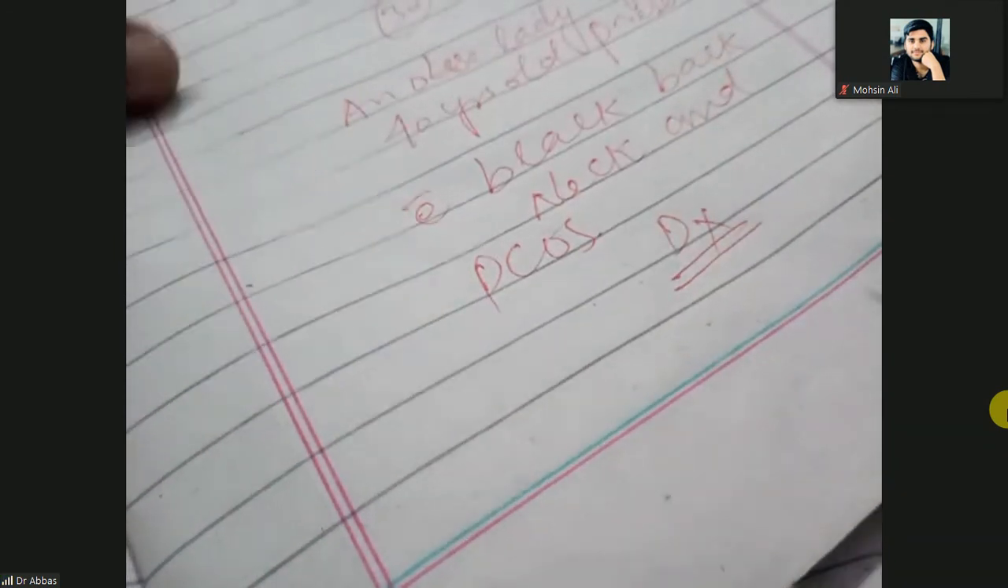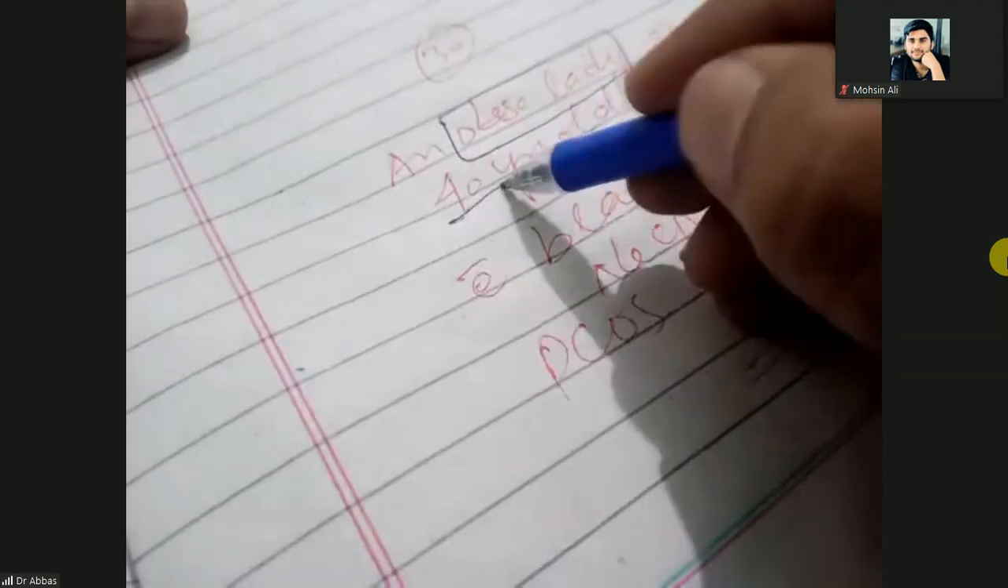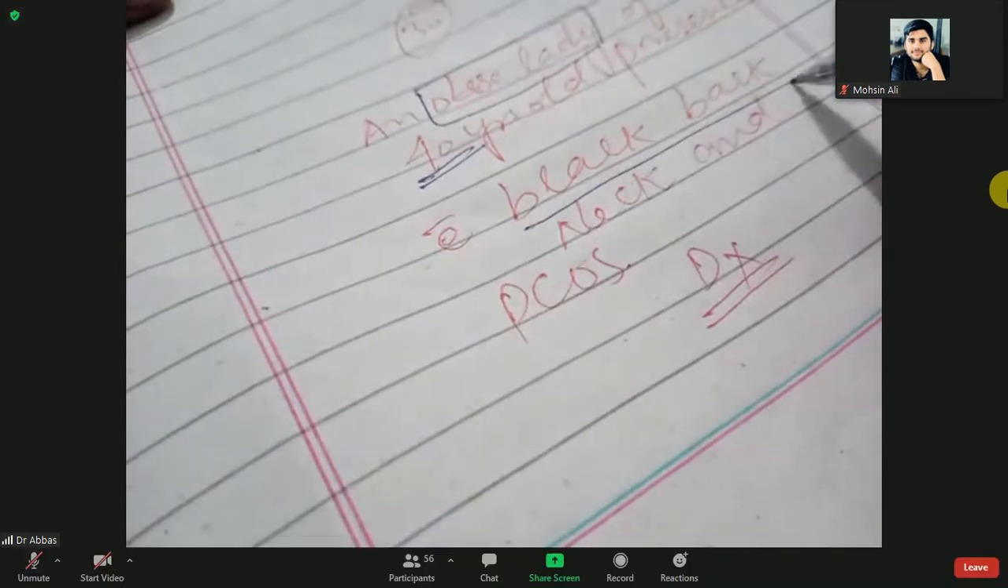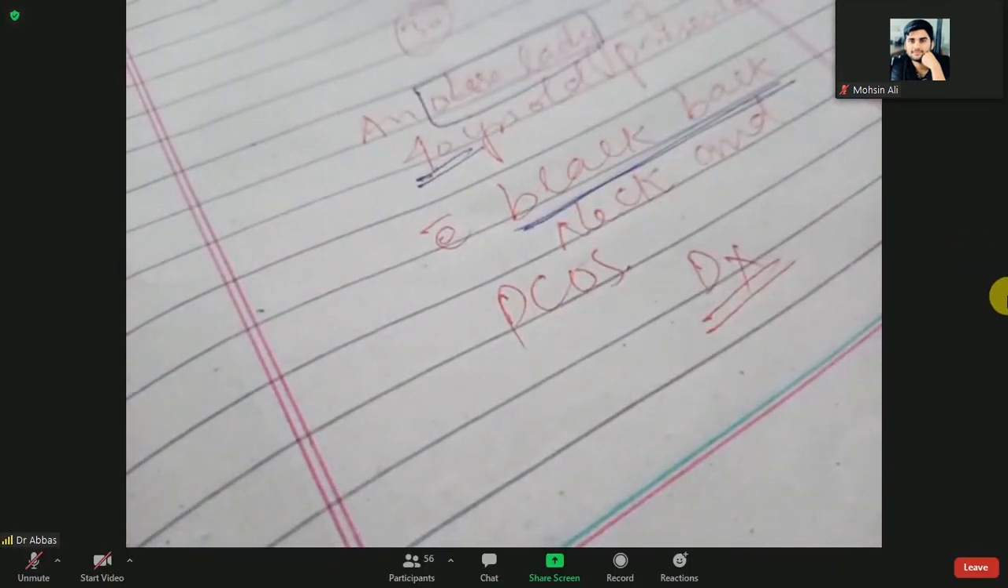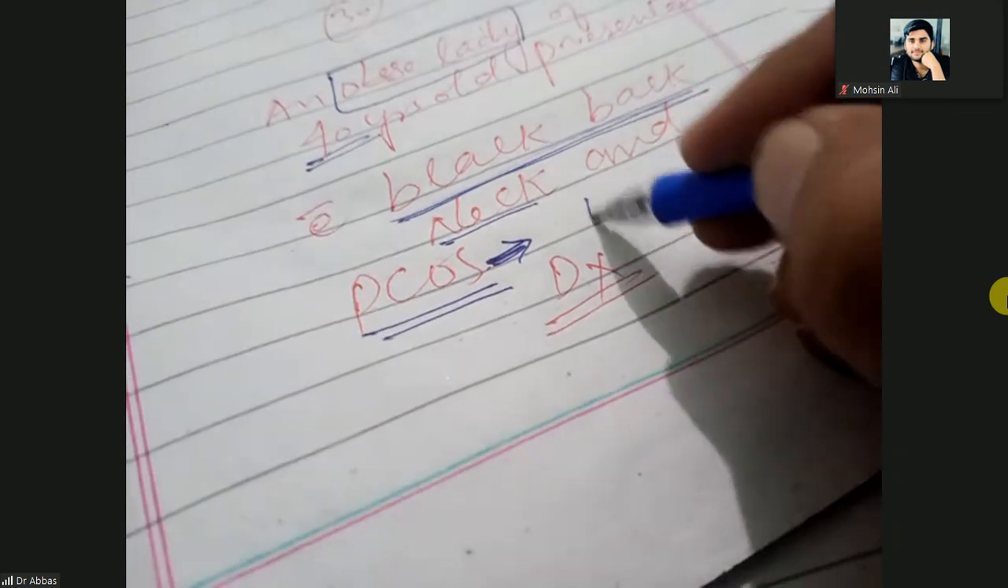Here are the two things. One is the obese lady. The lady is obese and the age is 40 years. The neck is black. Black neck means hyperpigmentation. So if the neck is black and there is PCOS, polycystic ovarian syndrome, most commonly polycystic ovarian syndrome is due to hyperinsulinemia. So the diagnosis is acanthosis nigricans. So this is your diagnosis.